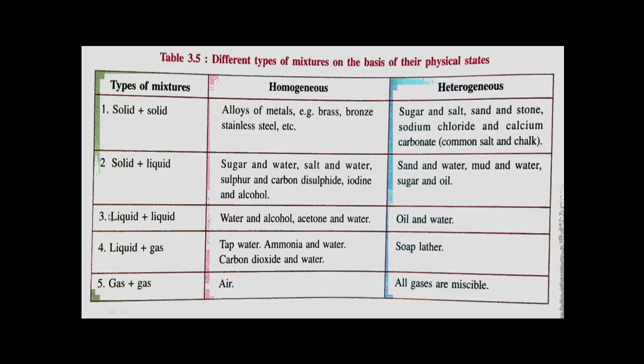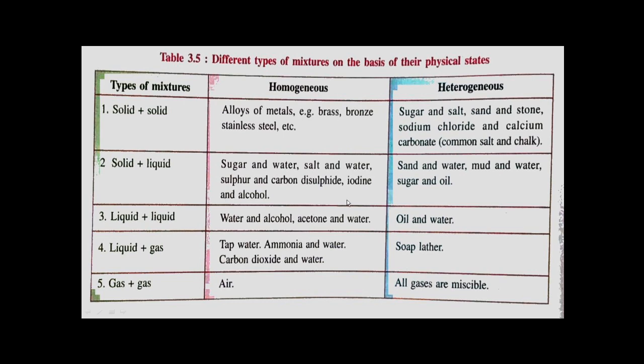Next, liquid-liquid homogeneous mixtures: water and alcohol, acetone and water. For this example we can call the mixture of water and alcohol miscible liquids, as we will not get any different layers here.